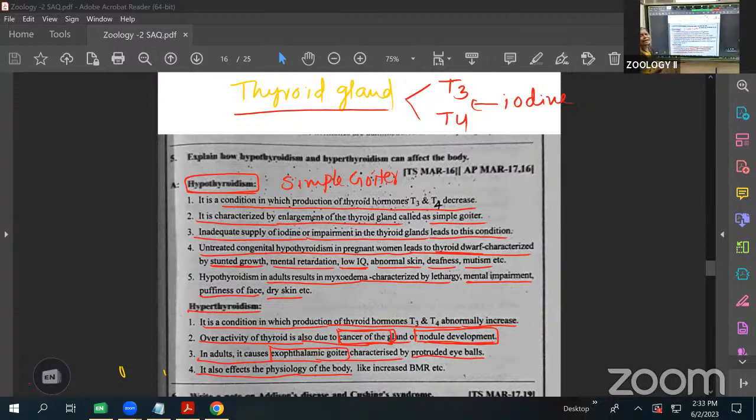All the metabolic activities are mainly controlled by the thyroid gland only. When the thyroxine hormone is released more, the basal metabolic rate, BMR, is increased. The metabolic activities, such as digestion, respiration and circulation, are also increased. That means the physiology of the body is affected, as they increase the BMR. Clear? This one is about hyper- and hypothyroidism, very, very important. Next, we are going to the next answer.